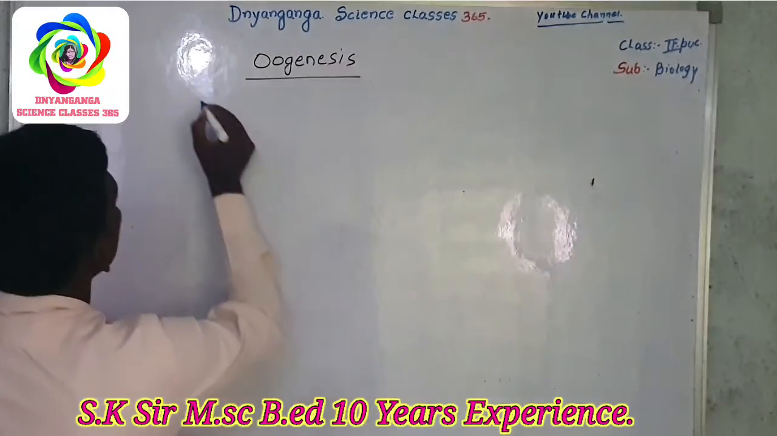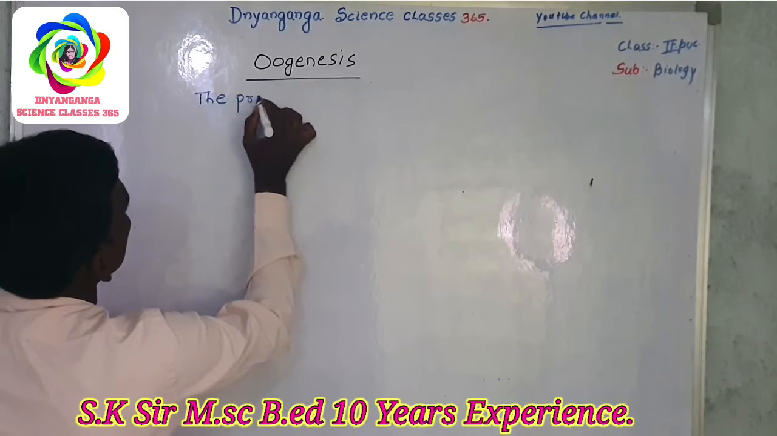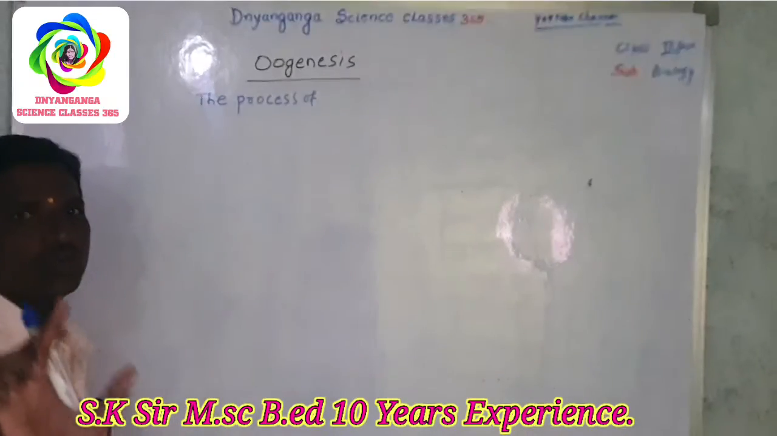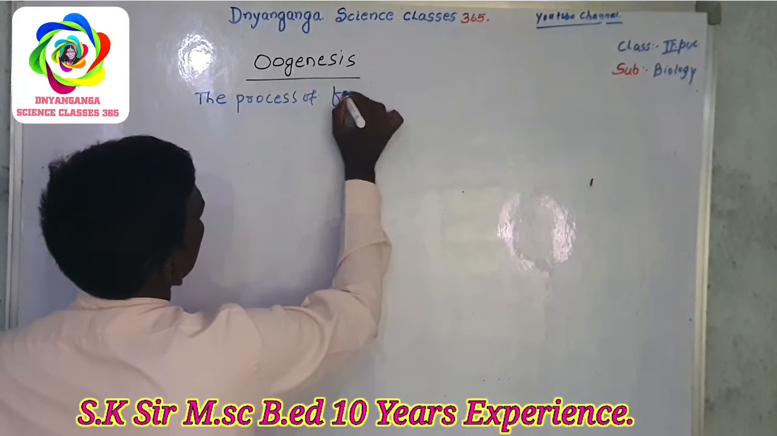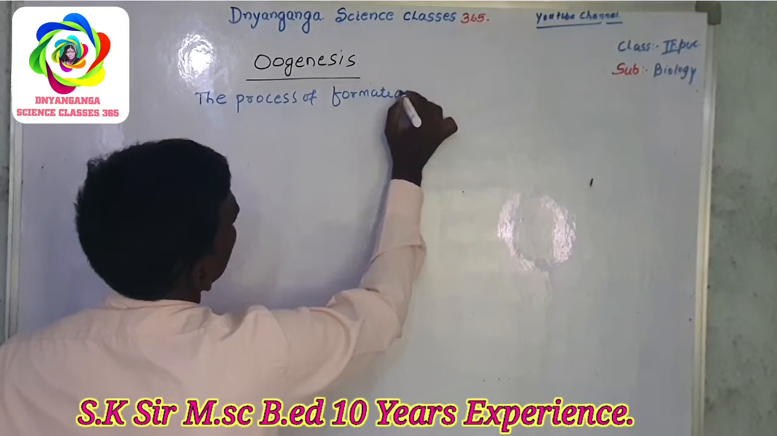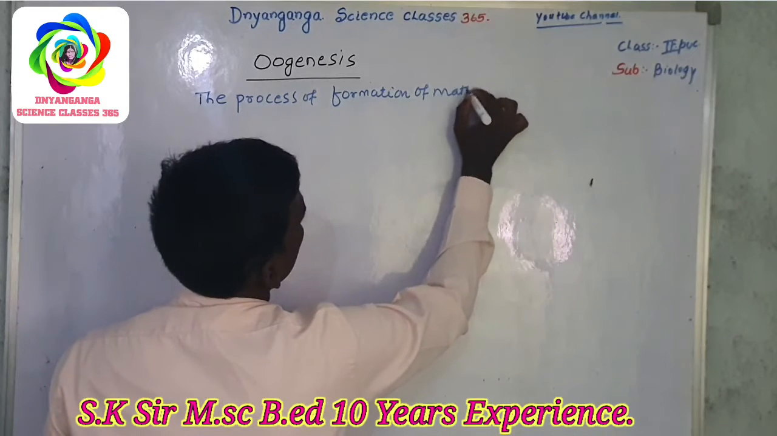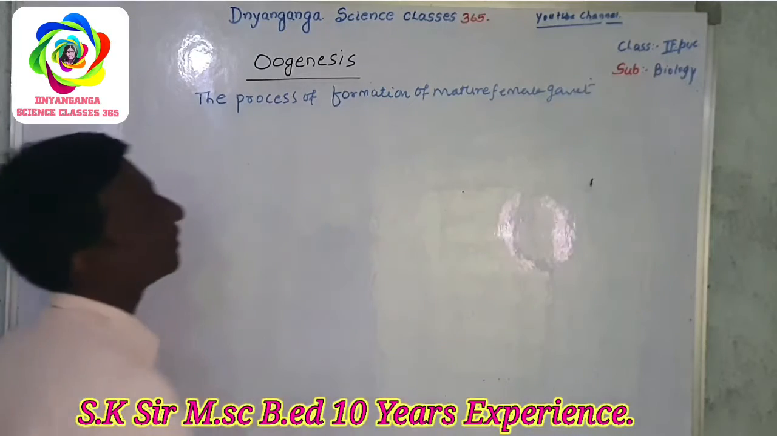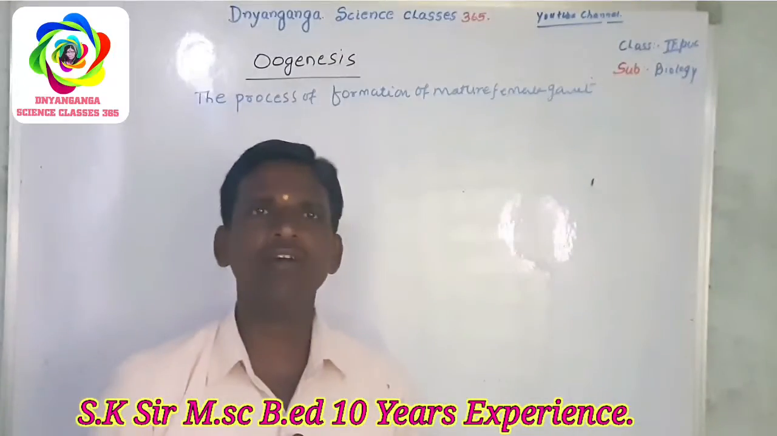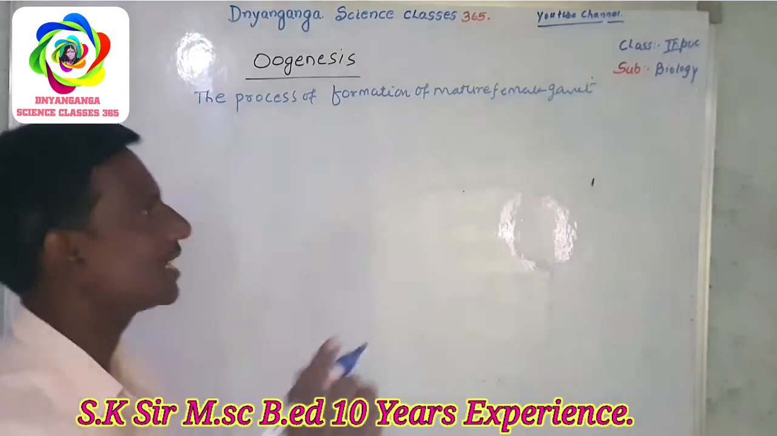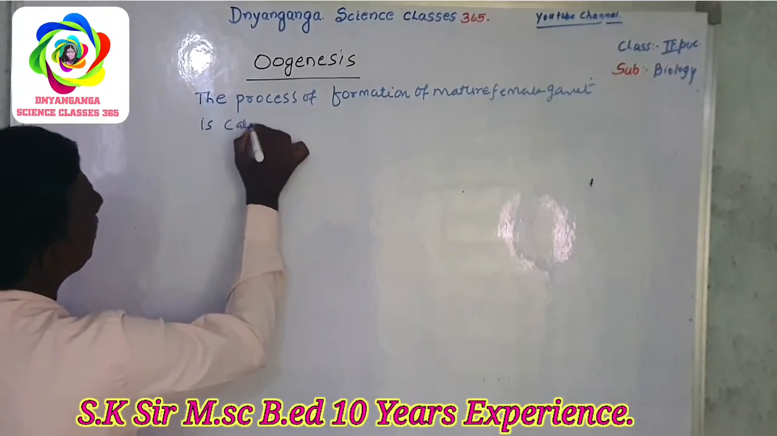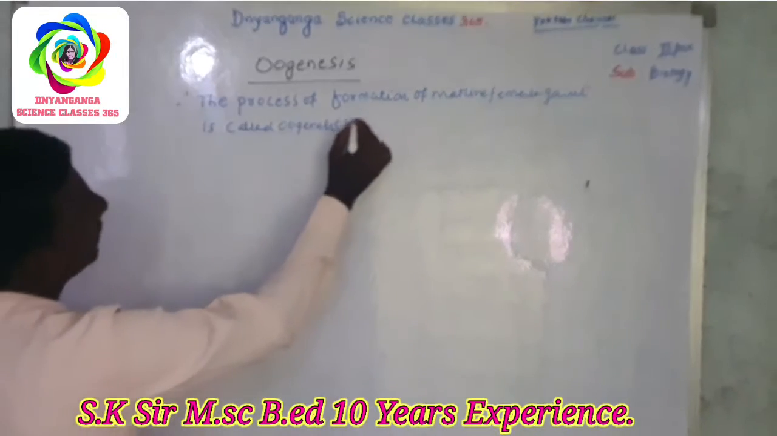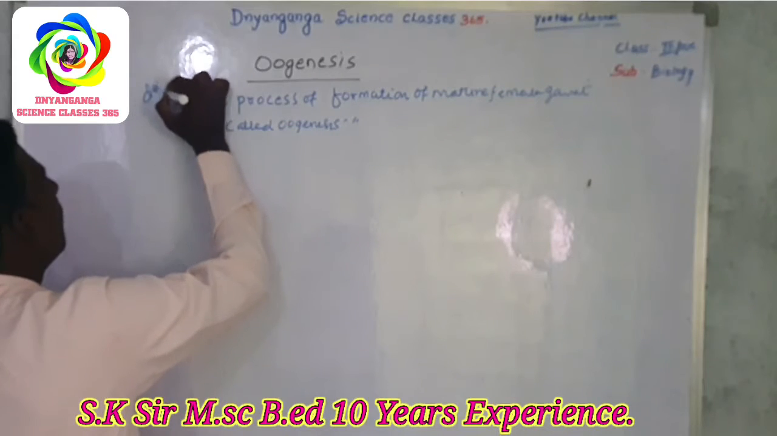The process of formation of mature female gamete is called oogenesis. So this is the definition of oogenesis.